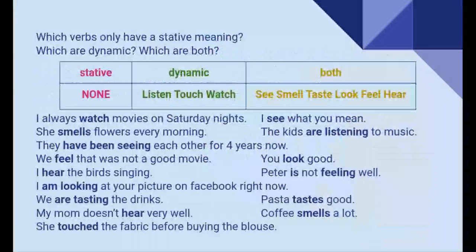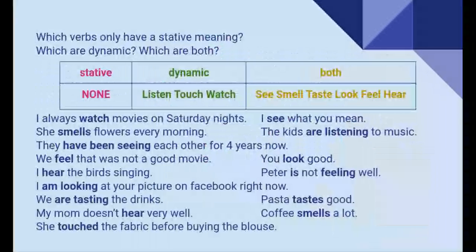They have been seeing each other for 4 years now. Here we have the verb see, right? And this is a dynamic verb. But here, if you notice, the meaning changes a little. They have been seeing each other means that they have been dating for about 4 years now.